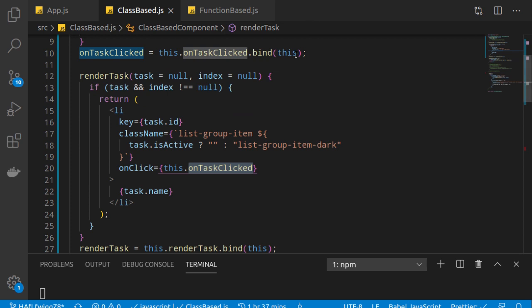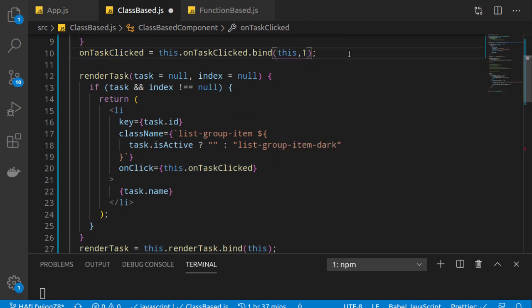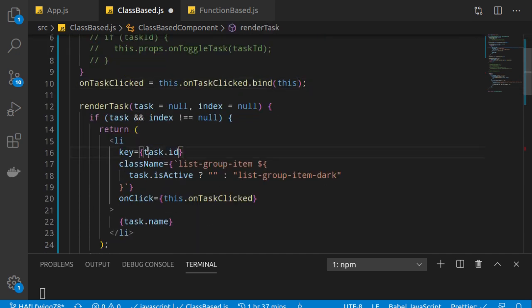Now as we know, we can pass some values here, but what will happen whenever this particular onTaskClicked function is called? Always the first parameter, this one, will remain 1. But what we want is every time a new id, which is the task id. We want it to be dynamic, not fixed 1, 2, 3, 4 something like that. So somehow we want to use this task id. Now how to do that?